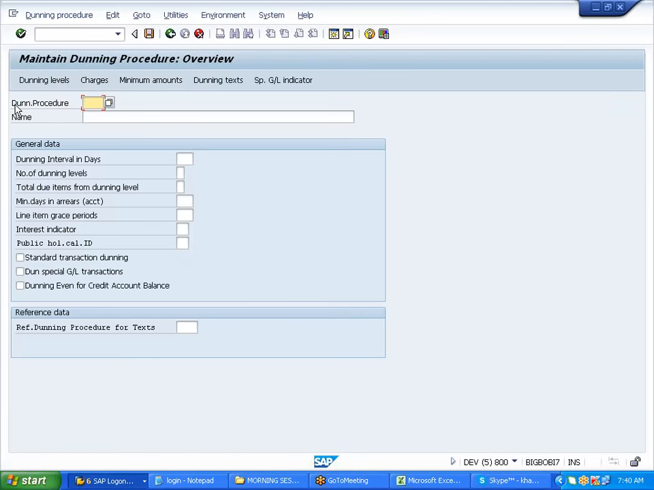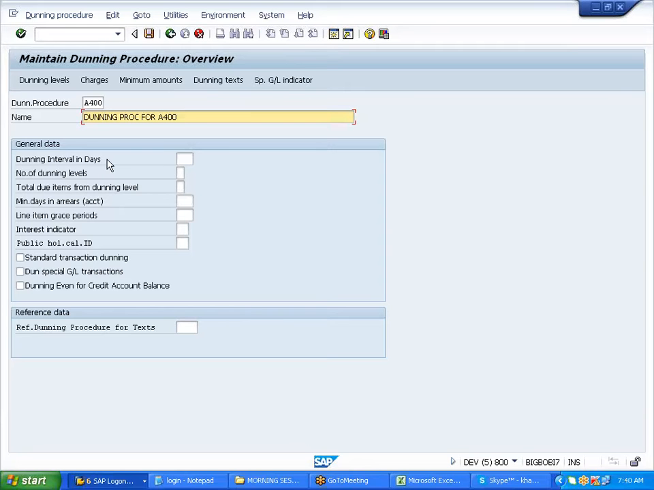New procedure. This dunning procedure is like a variant. Remember, for the fiscal year variant we created, right? It carries certain parameters, certain controls, certain rules. Same way for this also I'm defining some parameters. So I'm saying here dunning, this is a description, just a description. 400.